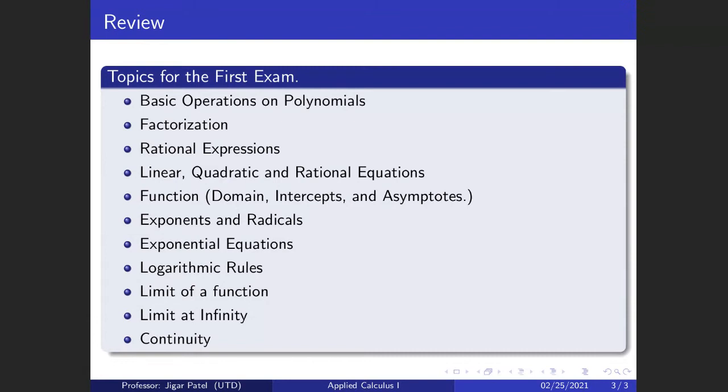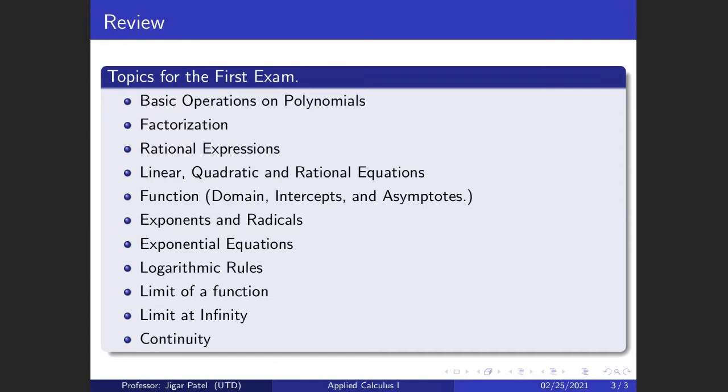We talked about factorization, rational expressions. We learned how to solve linear, quadratic, and rational equations. We also talked about exponents and radicals. We talked about functions. We know how to calculate their domain, intercepts, asymptotes, right? We introduced two interesting functions, the exponential function and the logarithmic function.